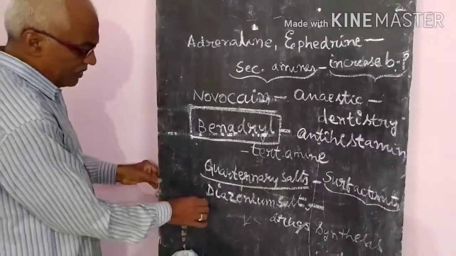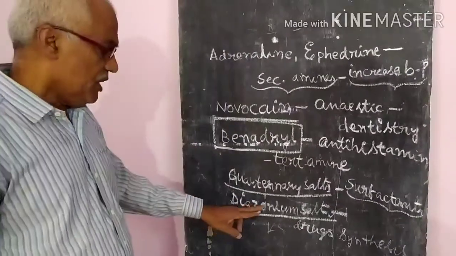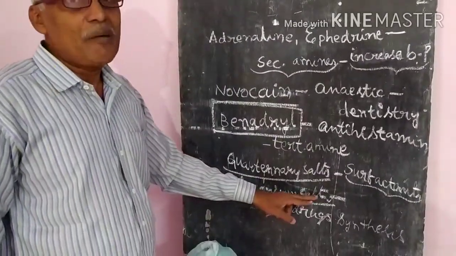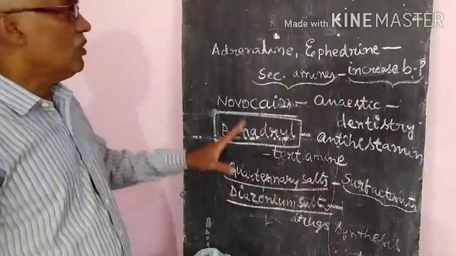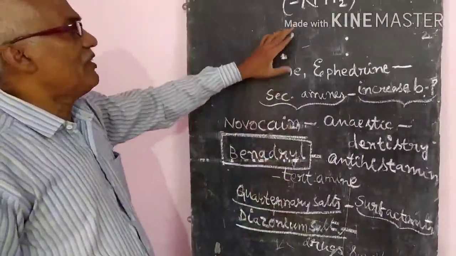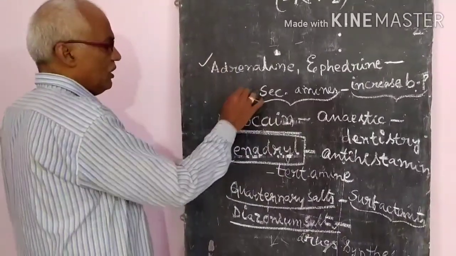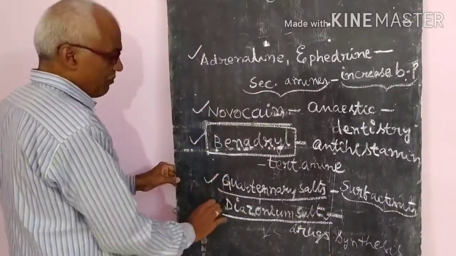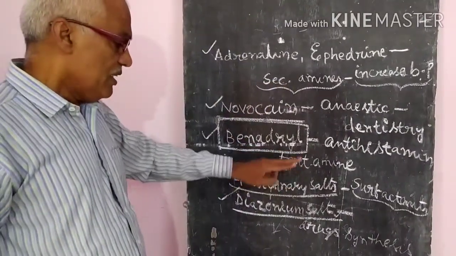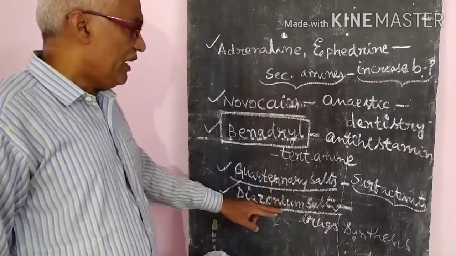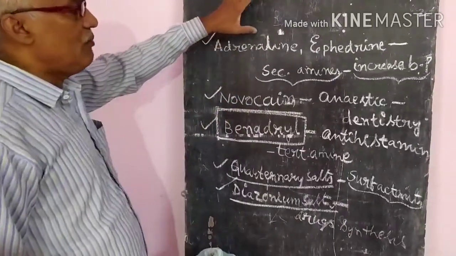And one more is there, diazonium salts. This also contains nitrogen as the functional group. These diazonium salts are intermediate compounds in the synthesis of many drugs. So all these compounds have nitrogen as the functional group, and they play an important role in our daily life. We gave secondary amines, tertiary amines, quaternary salts, diazonium salts, and one more is the primary amines. So like this, we can see different types of amines.